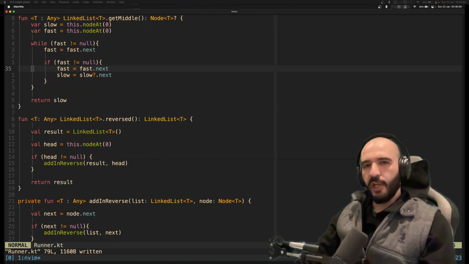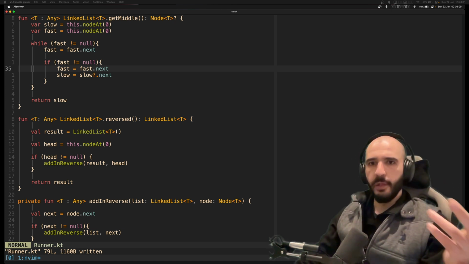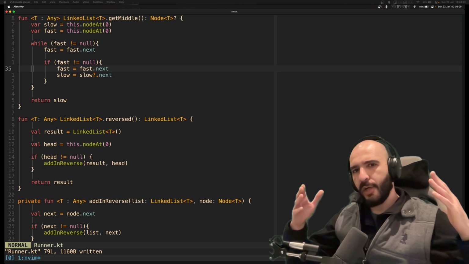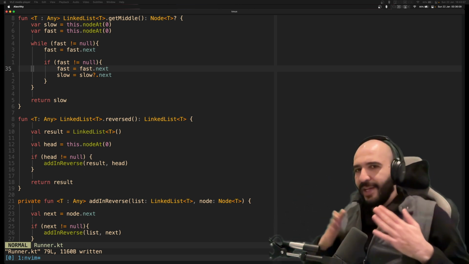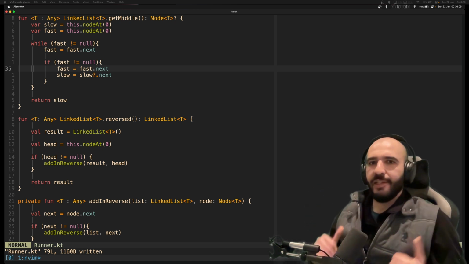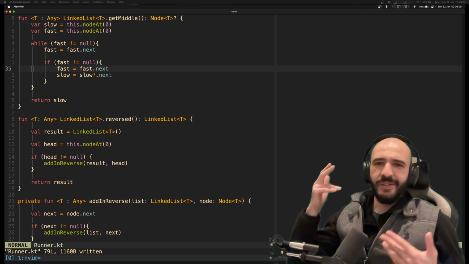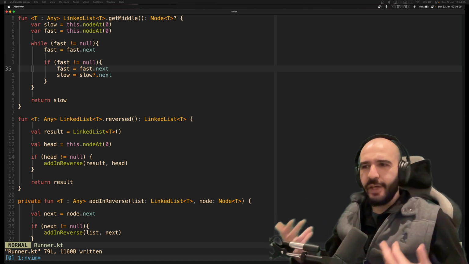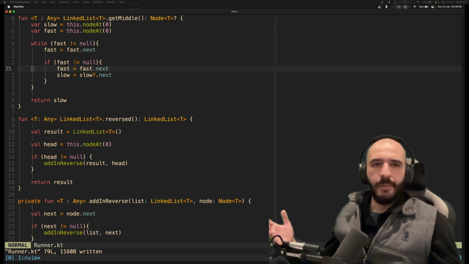So that is it for linked list operations. These are the kind of interview questions you might get. I don't know if you will, but this is the one I hear about the most. Reversing a linked list, finding the middle node. You're probably going to get some problem that deals with this problem inside of it. It's probably not going to say, hey, here's a linked list, reverse it. No, it's going to probably say there's a list of students and you need to get the order of their names, something, and you need to store it in a linked list. It's probably going to be like that, but who knows?